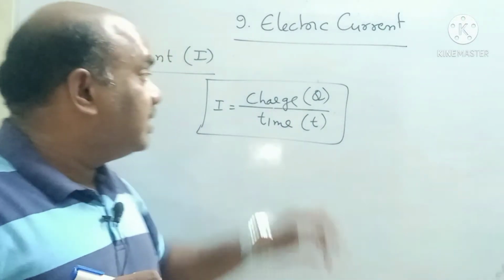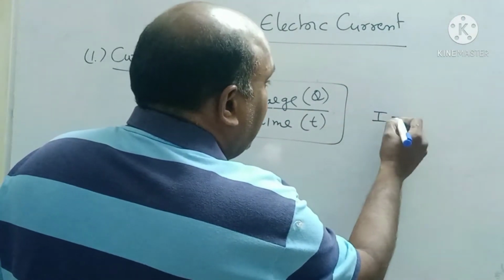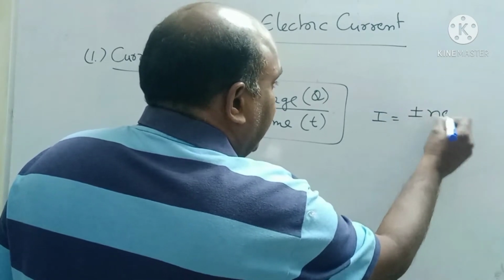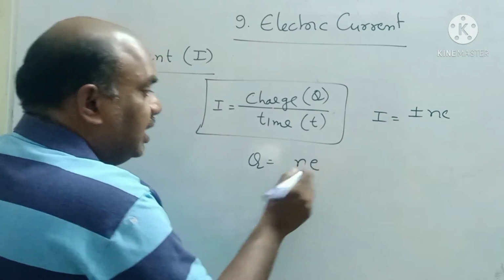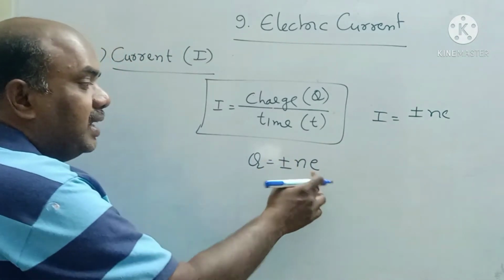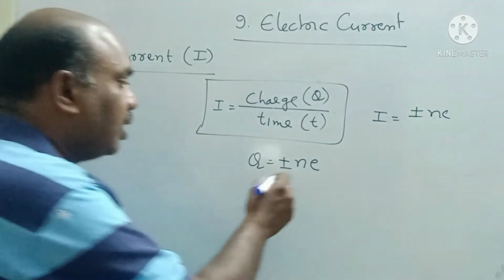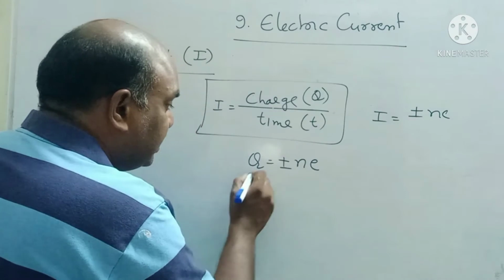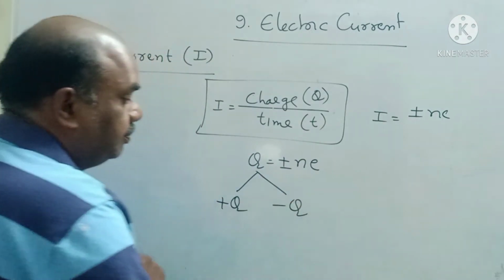Sir, again you are saying charge. What is meant by charge? Charge is nothing but a flow of electrons. N means number of electrons, plus or minus number of electrons. What is meant by plus or minus number of electrons? Charges are of two types: one is positive charge, one is negative charge.